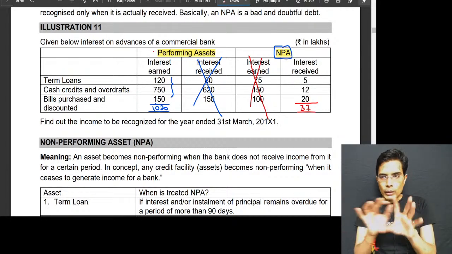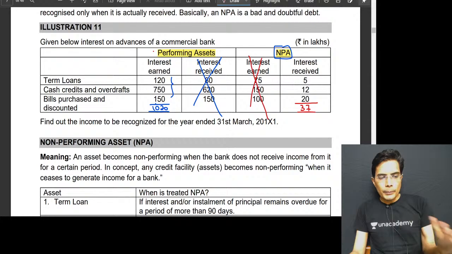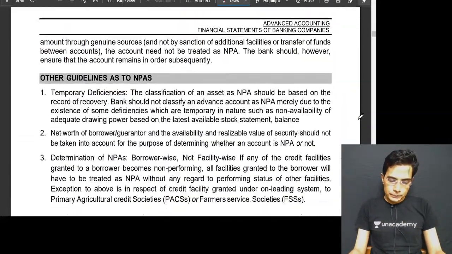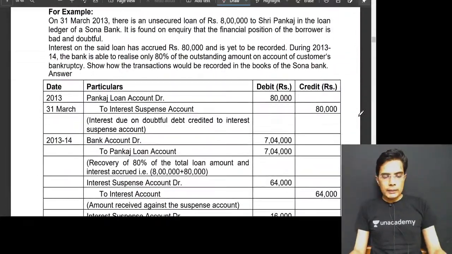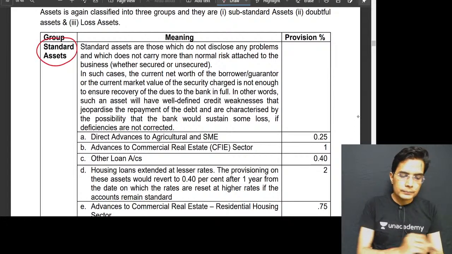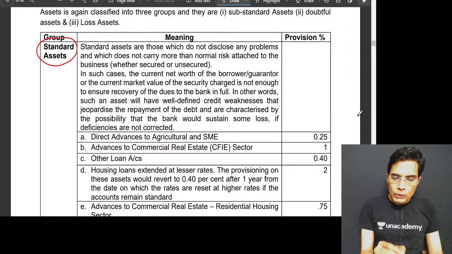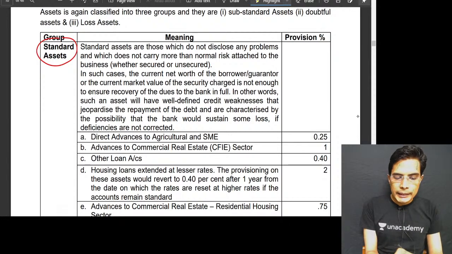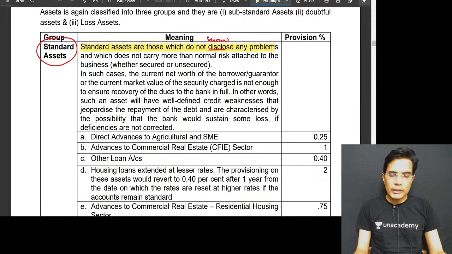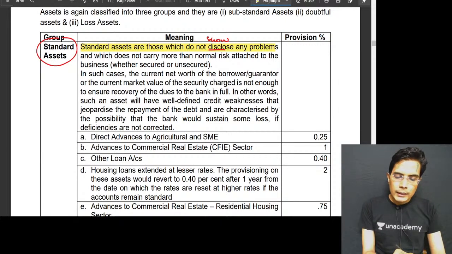Now, the second usage of classifying the advances of a banking company into performing and non-performing is creation of provision. If a loan or advance falls under the category of standard asset, performing asset, that is those loans and advances which do not show any problems other than the normal risk which every business has, those are called standard assets, also known as performing assets.